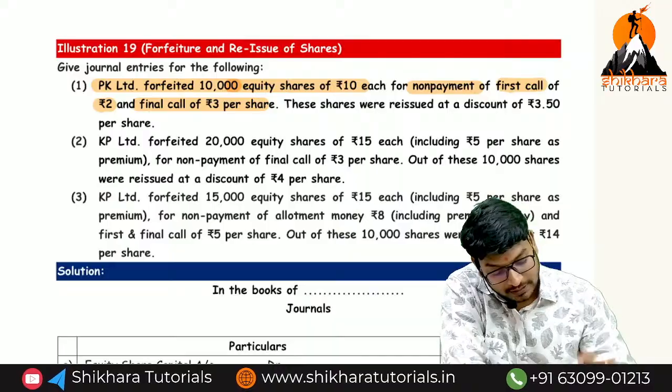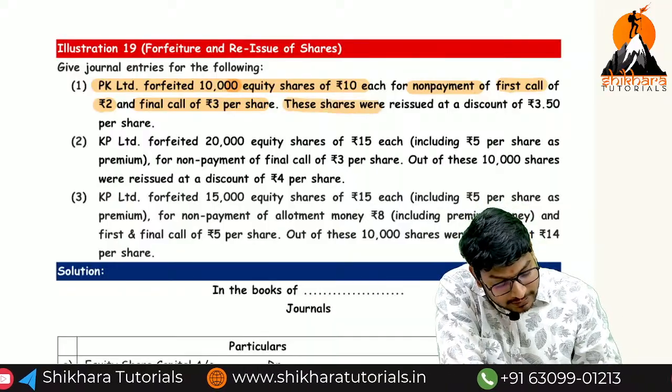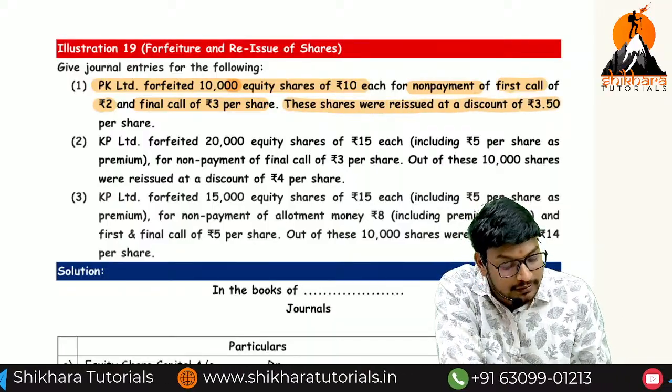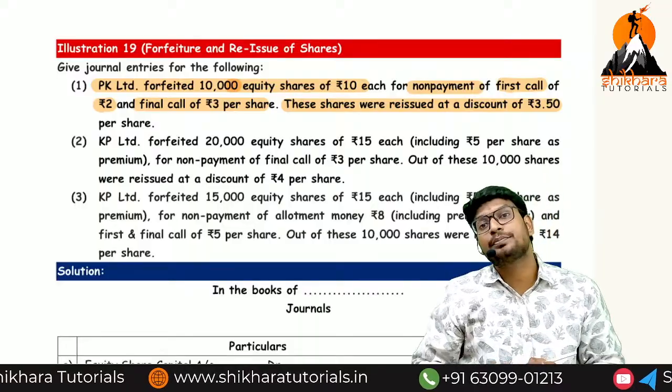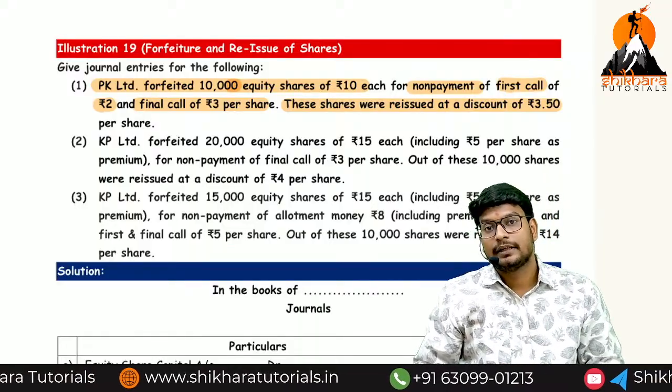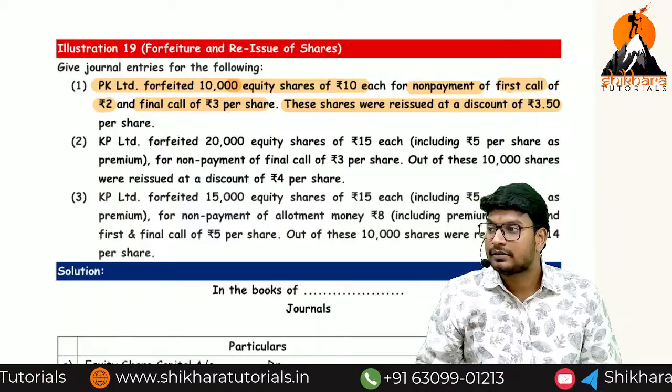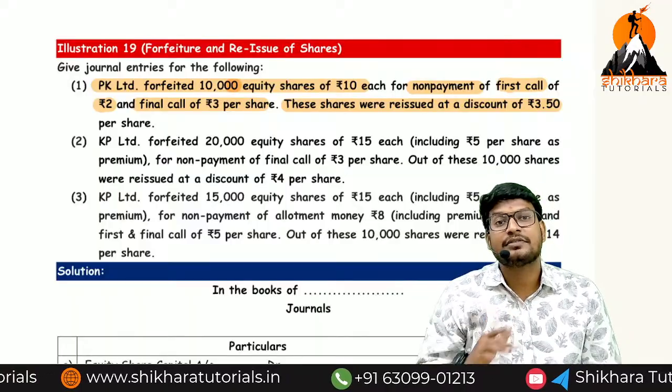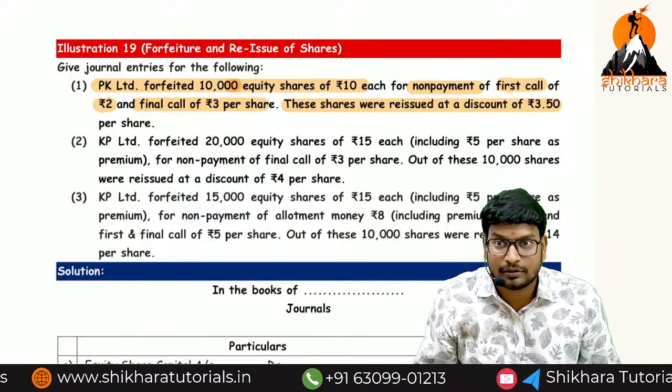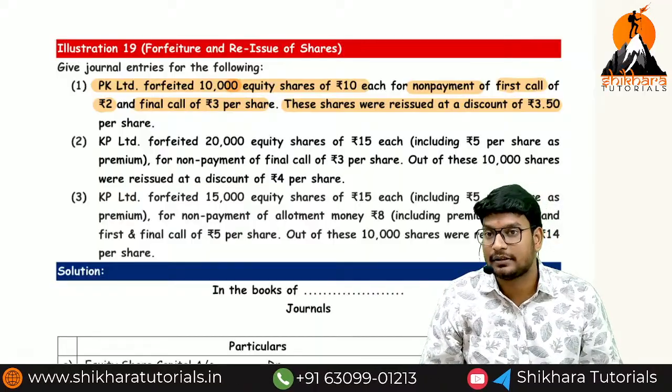And next, these shares were reissued at a discount of 3.5. Can you say the reissue price? At a discount of 3.5 means they are reissuing at a price of 6.5. Are you getting the point? Indirectly they are saying 6.5. Okay?